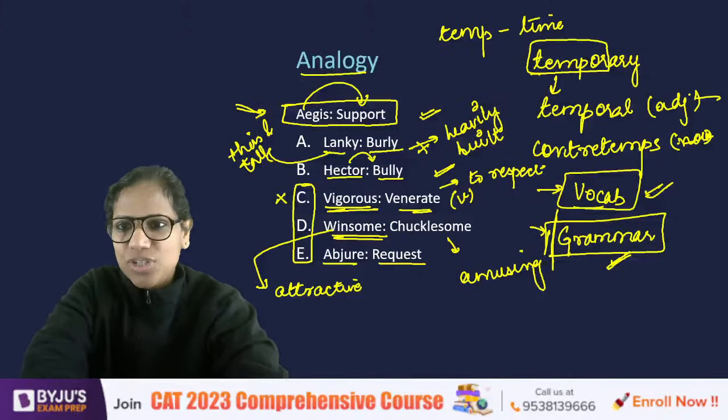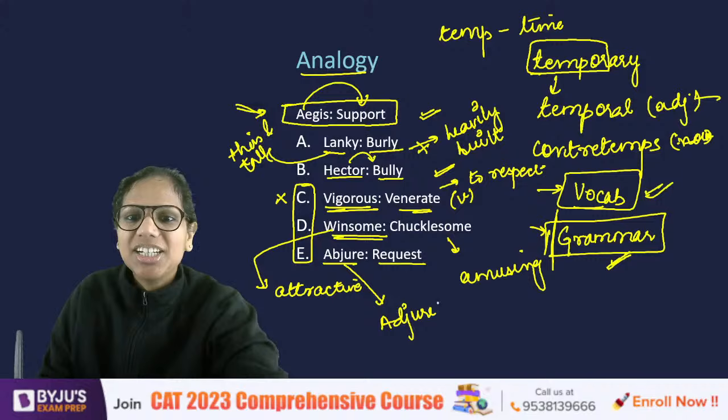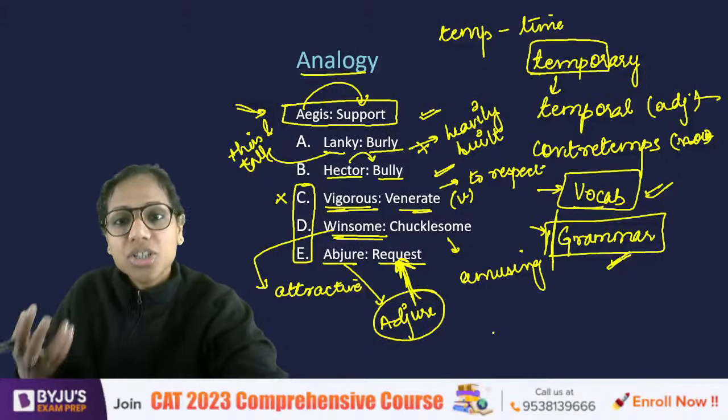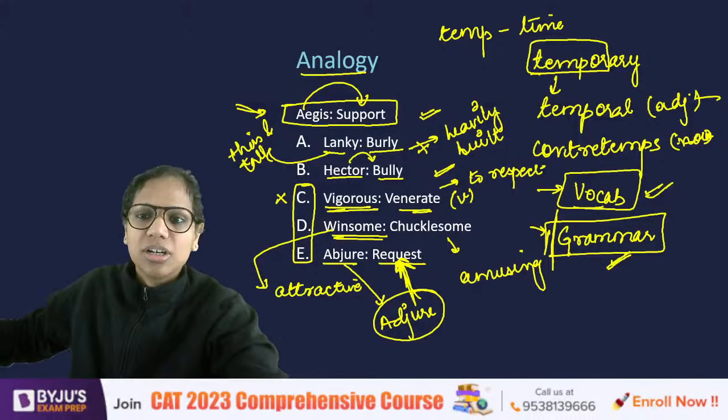Yes, let me see how many of you said E. Aman, Pratyush, you guys said E. Actually, the word for request is adjure, not abjure. So the correct word needed here for these to be synonymous was adjure. To adjure someone to do something is to urge them to do something. To abjure something is to abandon.